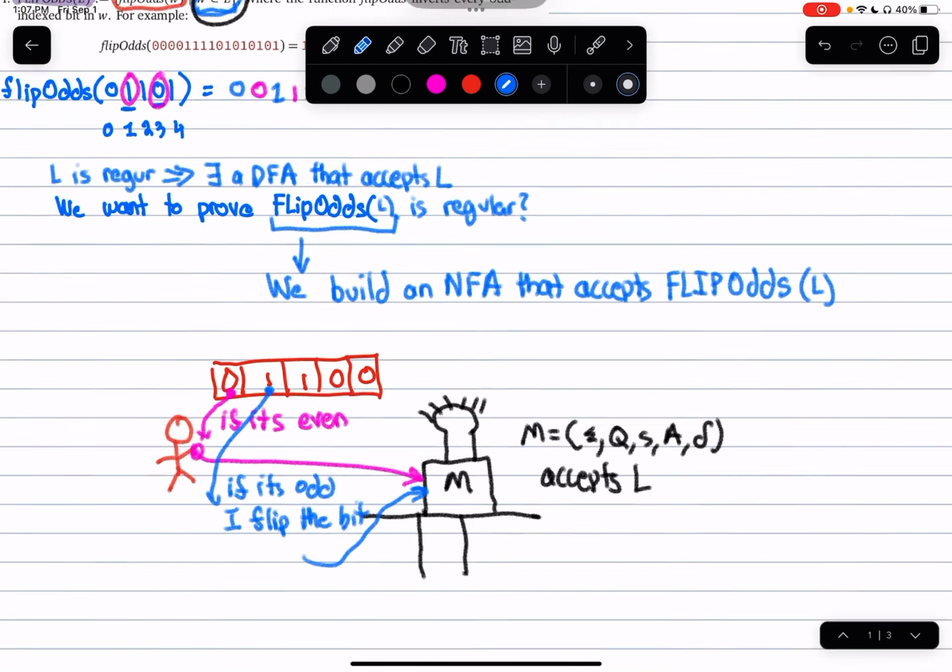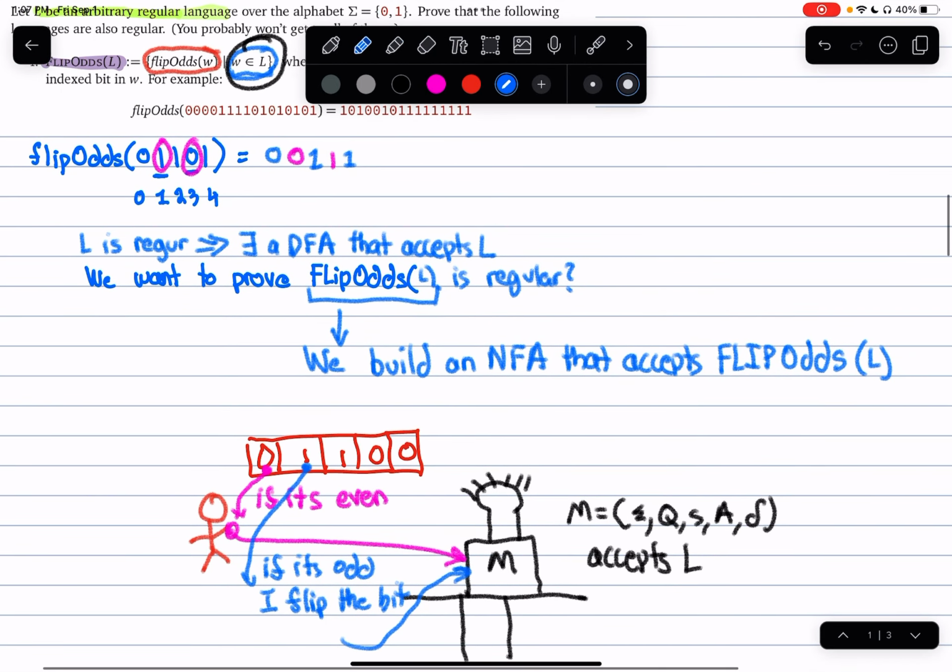So just to reiterate, I'm consuming a string, flip odds of W, that has all of its odd index bits flipped. I have a black box on the desk that accepts the regular language L. I'm reading flip odds of W, some string. If the character is even, I'm grabbing it from the string and throwing it into the machine. If the character is odd indexed, I flip the bit and then throw it into the machine.